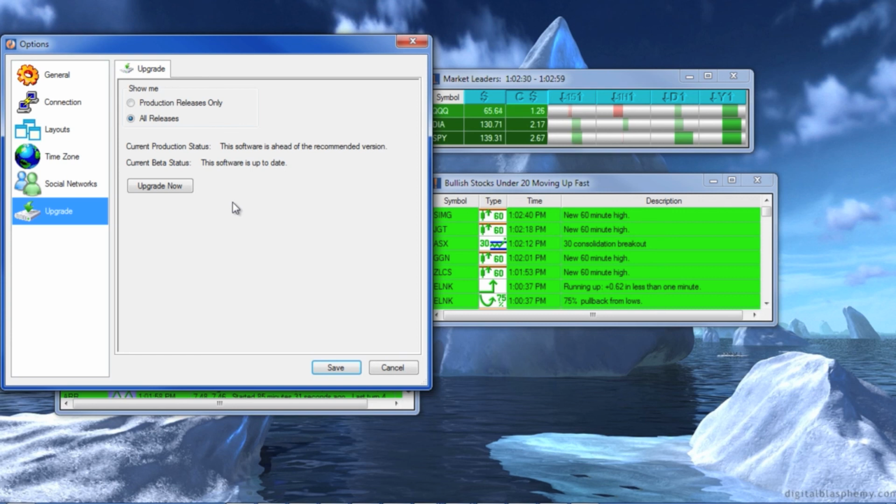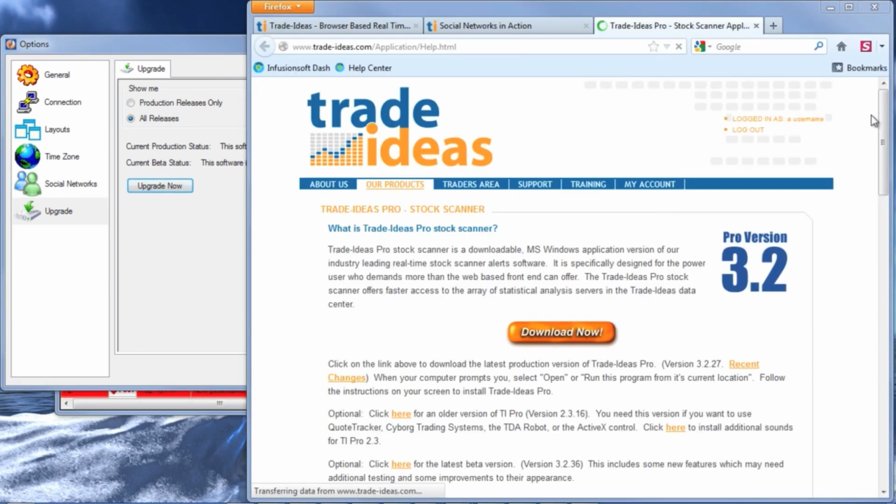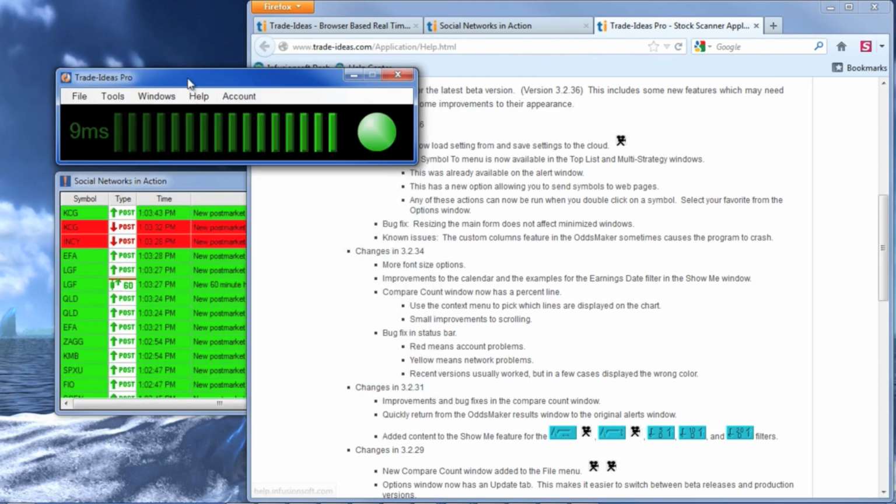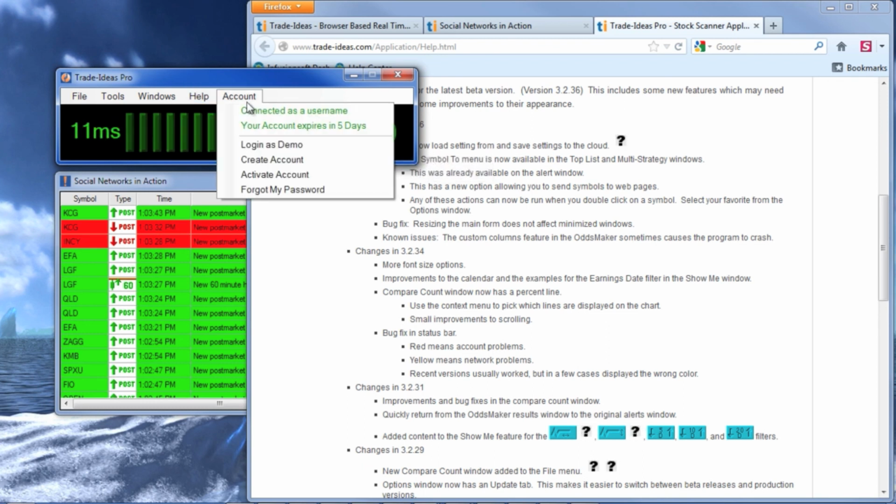It's always a good idea to get the newest version of TI Pro, especially if you're having connection issues. If you're still having problems, please contact us, but it's best to try this procedure first. Check the status bar, the color of the tick marks, the ball, and what does this say?